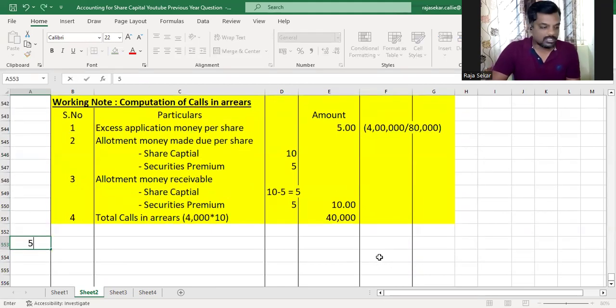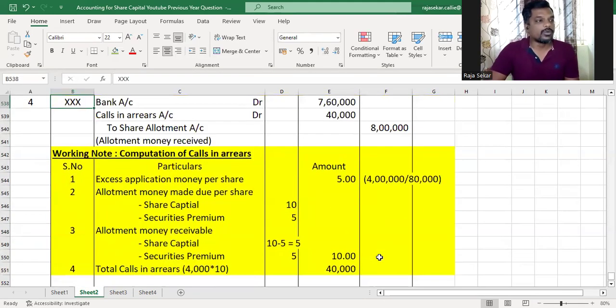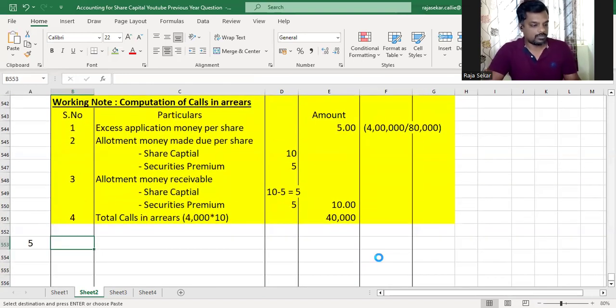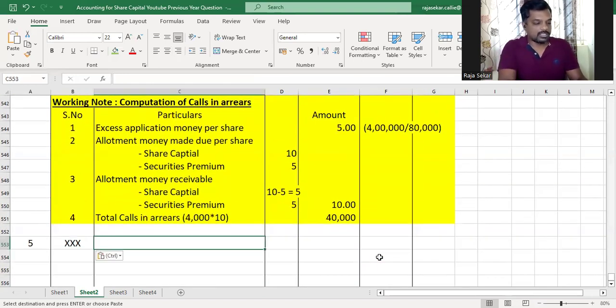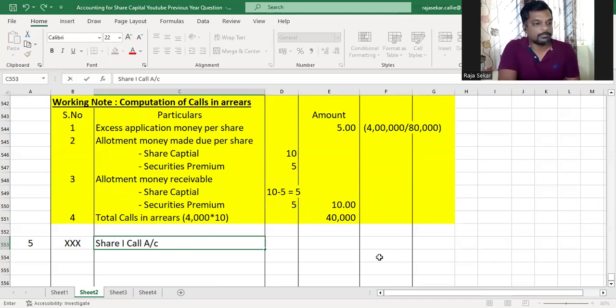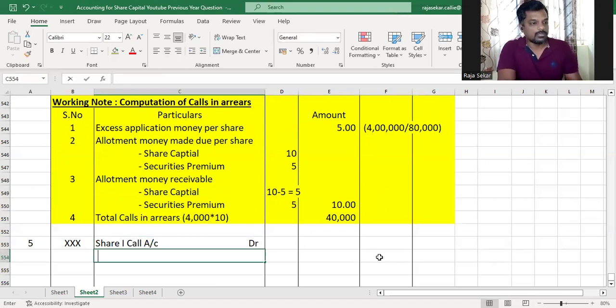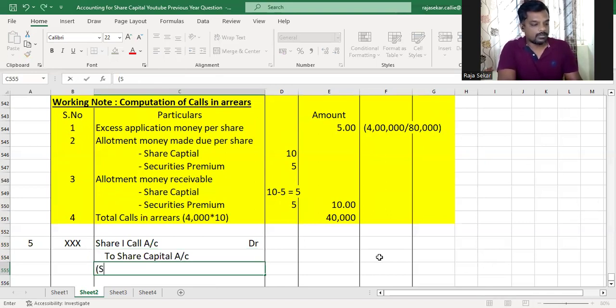Now moving on to the next journal entry where we make the first call due. So journal entry is share first call account debit to share capital. There is no premium, so it will only be share capital account. Share first call means due.